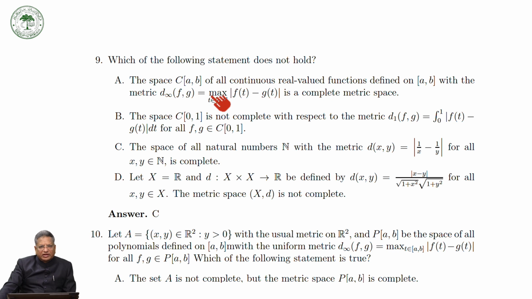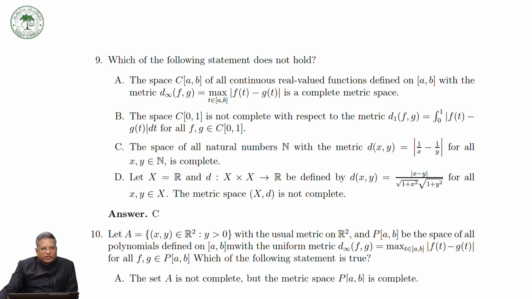We have proved that this statement is true, but C[a,b] is not complete with respect to the integral metric. Yes, this is also true. C[a,b] is complete with respect to the max metric, and not complete with respect to the integral metric. So these first two are true. Take the space of all natural numbers with d(x,y) equal to the modulus of 1 over x minus 1 over y. This is a complete metric space.